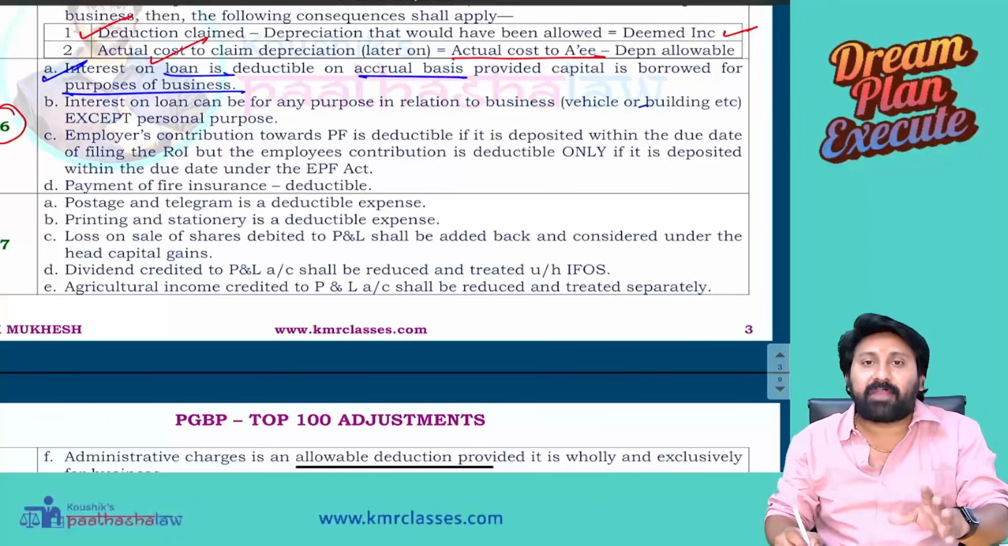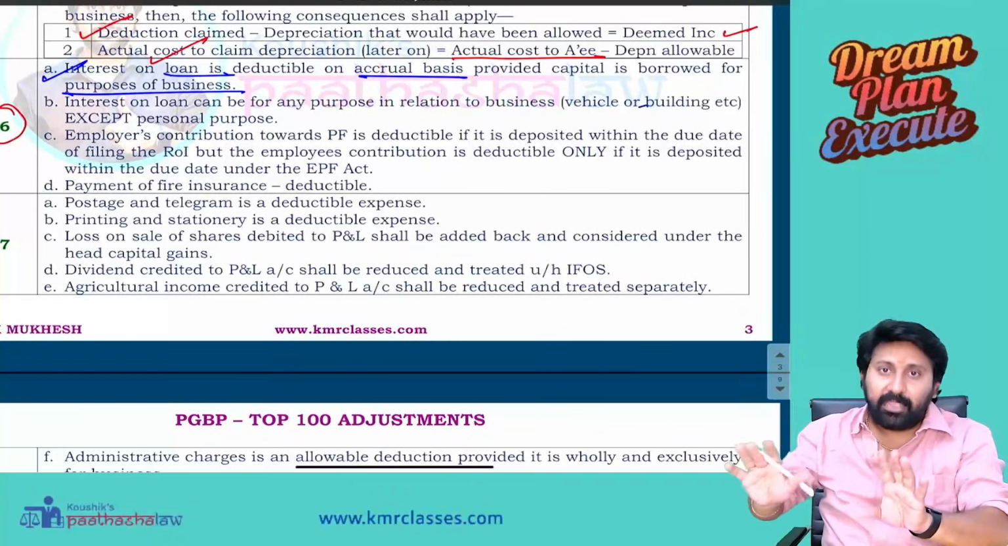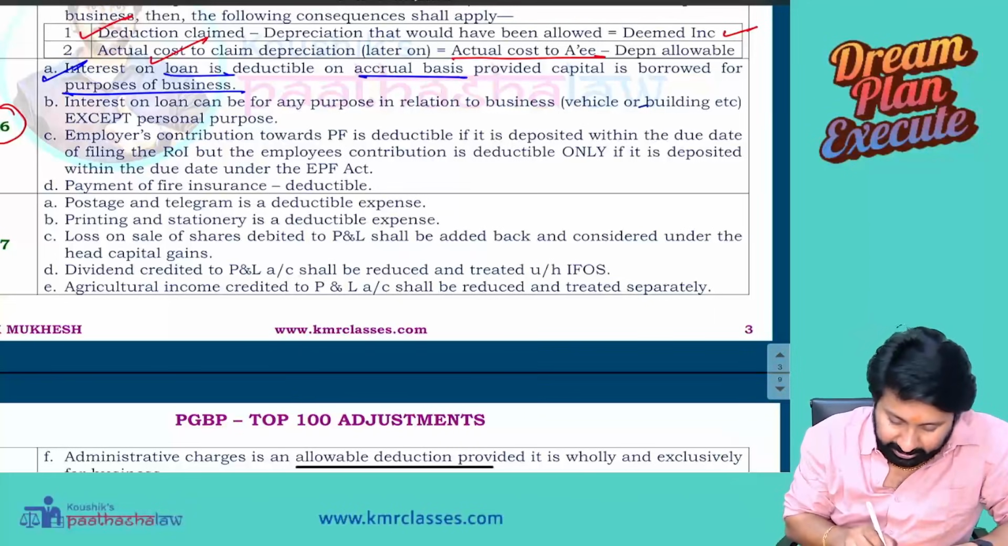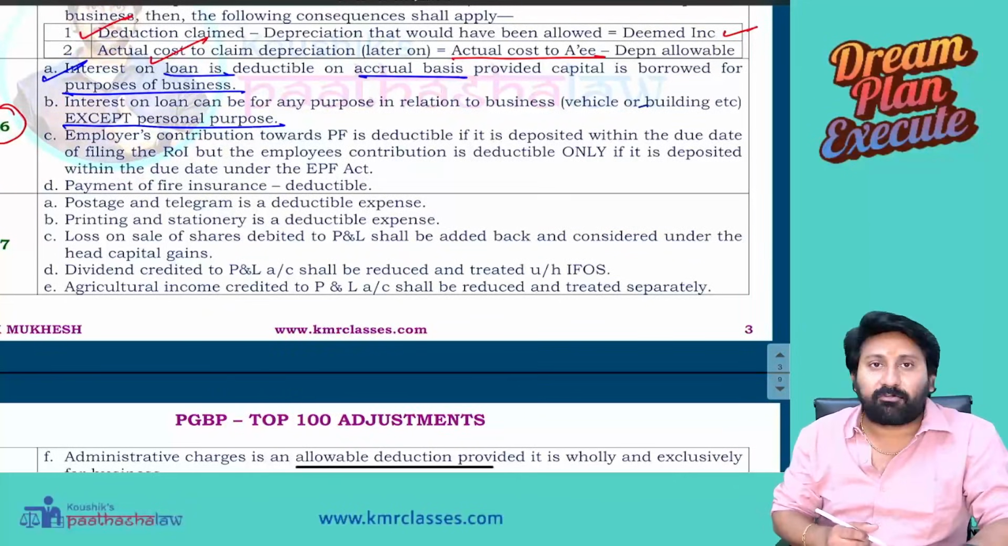Interest on loan can be for any purpose in relation to business. A vehicle loan it can be, a building loan it can be. Business purposes it should be, except for personal purposes. Interest on personal loans, if you pay, will not be allowed for the business.